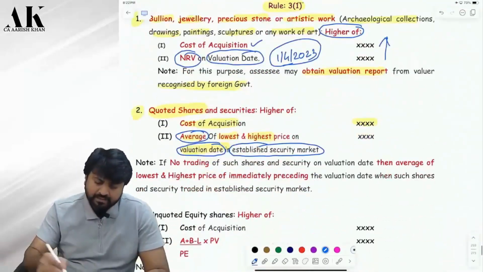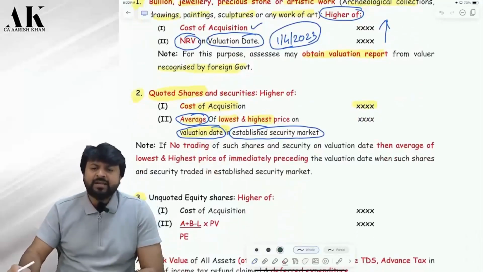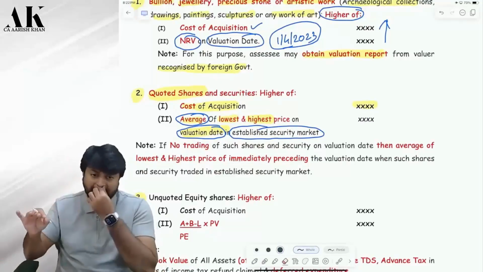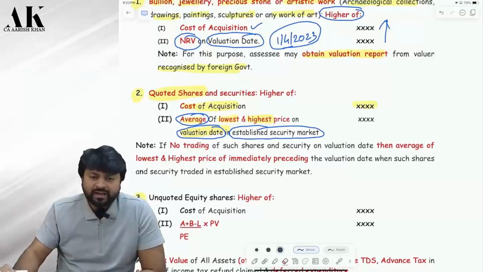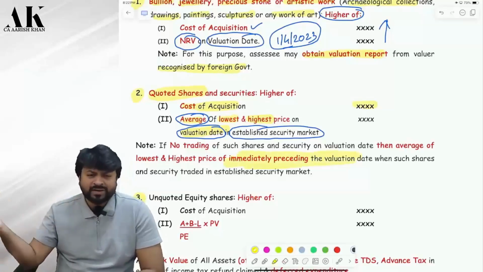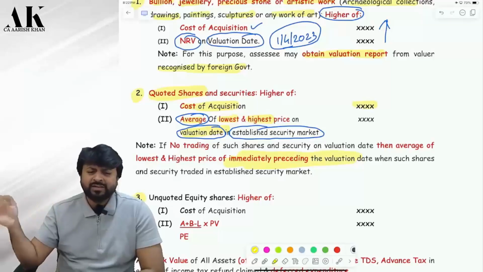Sir, what if on 1st April 2023 there is no trading? Is it possible? On 1st April 2023 there is no trading on that particular date of that share. Clear? Then you have to go to the preceding date. Check. Go to 31st March. Sir, 31st March also no trading. 30th March, 29th March, 28th March.